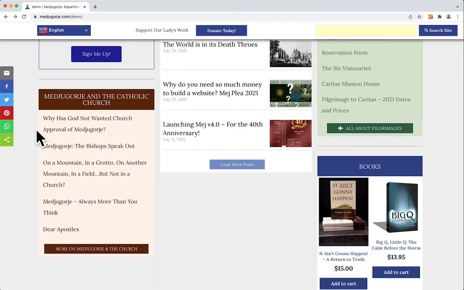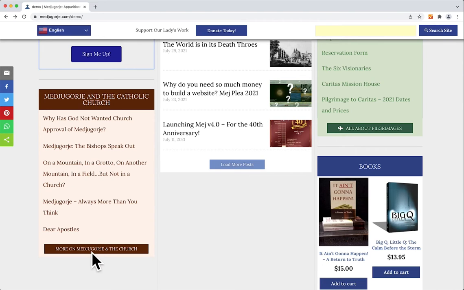You may hear different things about Medjugorje and things that are going on in the church, and a lot of times you don't necessarily hear a friend of Medjugorje address those things or speak about them because the way he understands Medjugorje is very simple. God has approved Medjugorje. And that's what's the most important thing. It is God who is sending Our Lady, and the church will have to accept that at some point in time. So he doesn't get caught up in the church approving Medjugorje.